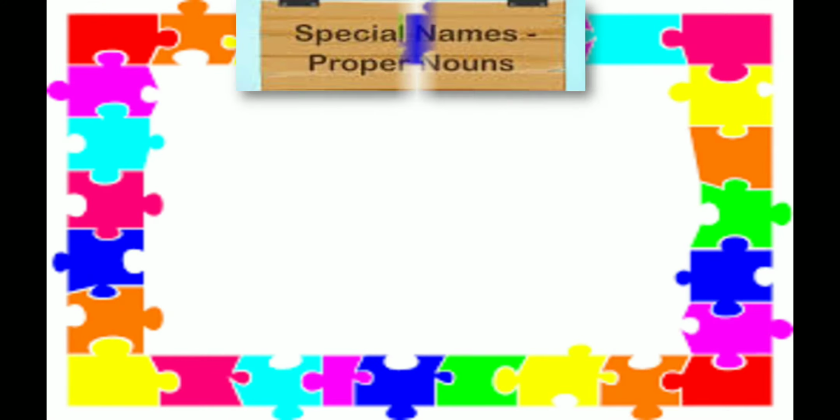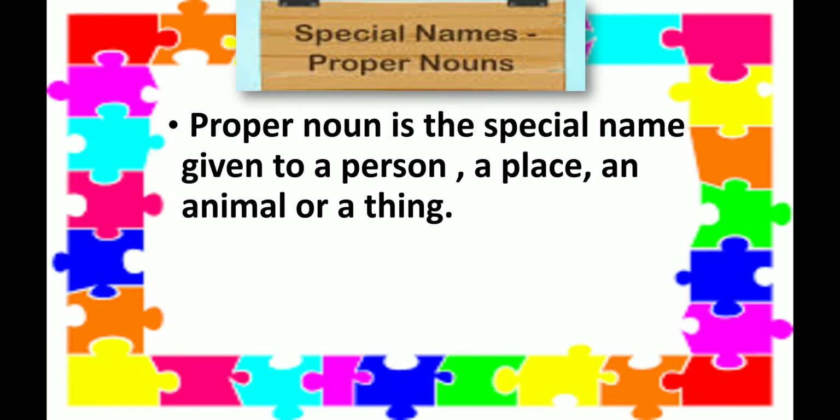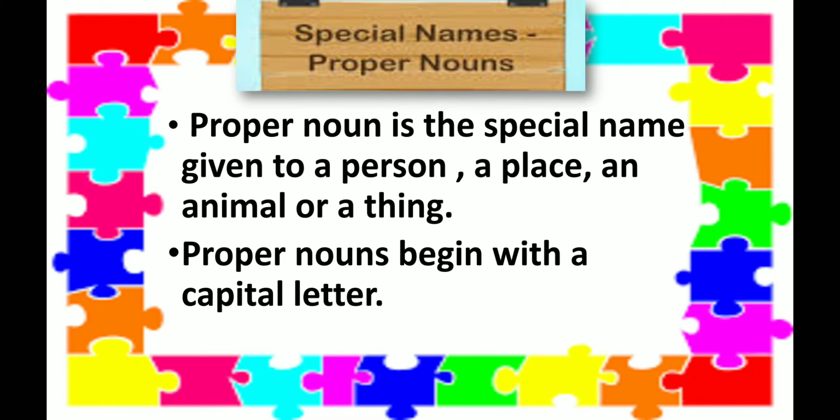Next type of noun is proper noun. Proper nouns are also known as special names. Proper noun is a special name given to a person, a place, an animal or a thing. So, proper nouns are names that specify the particular person, place, animal or thing. Children, always remember, proper nouns begin with a capital letter. Let's find out some proper nouns from the given sentences.